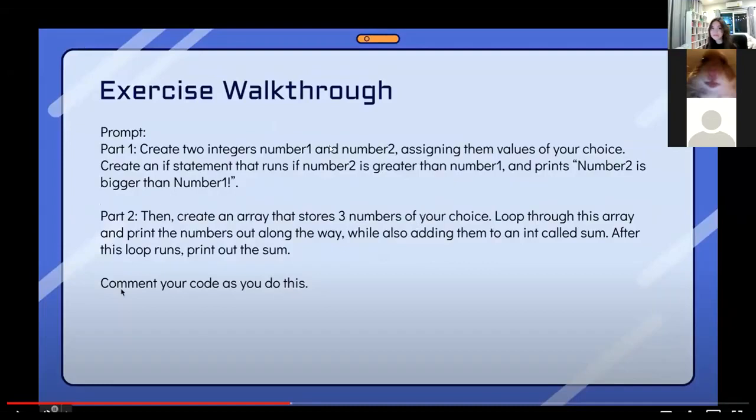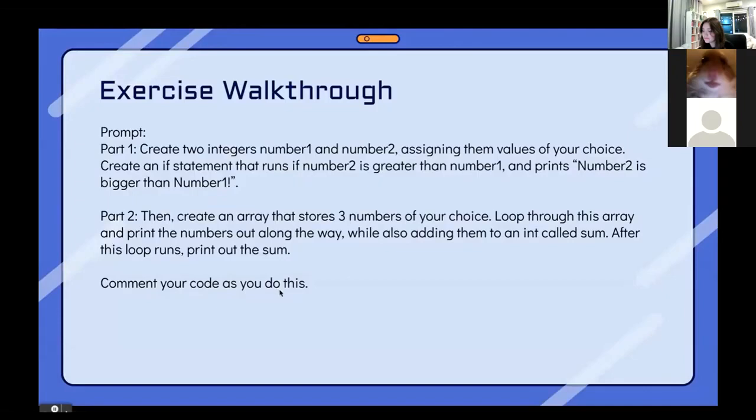I'm just going to read it out to you. We create two integers, number1 and number2, assigning the values of your choice. Create an if statement that runs if number2 is greater than number1 and prints "number2 is bigger than number1". And we're going to read part 2 later.